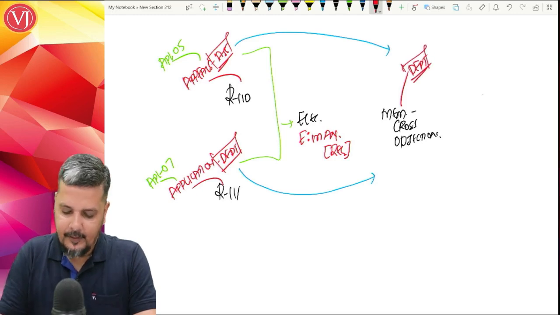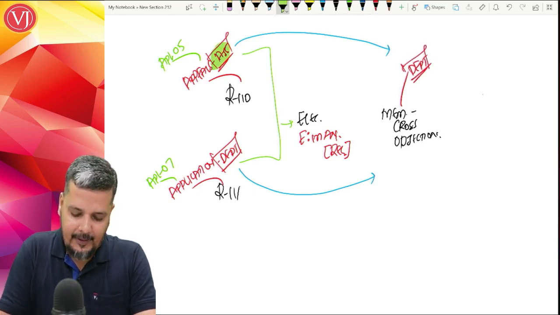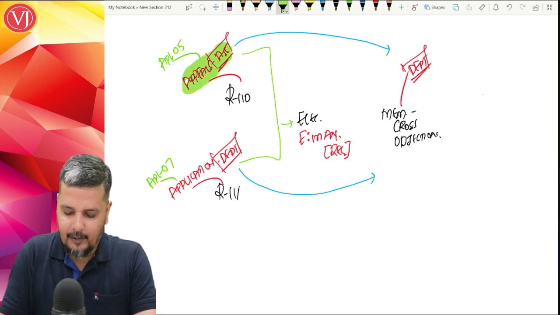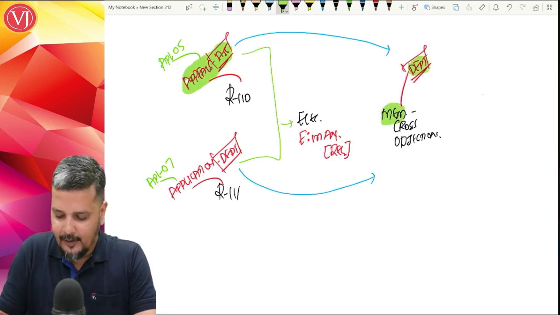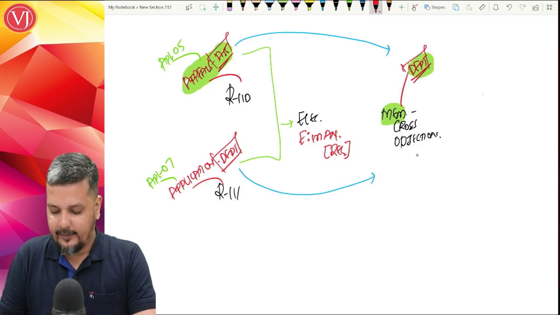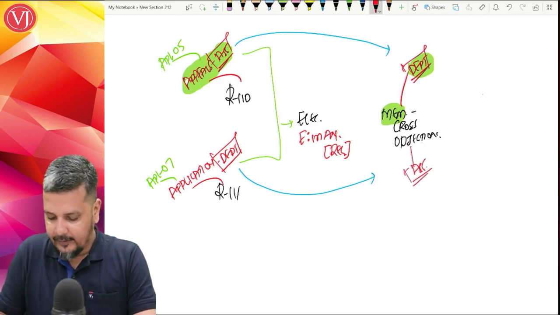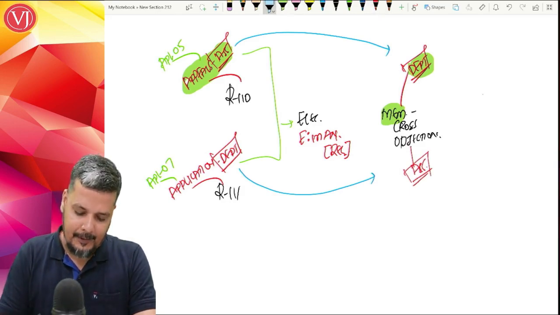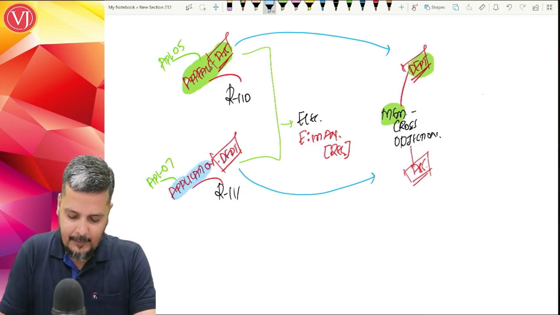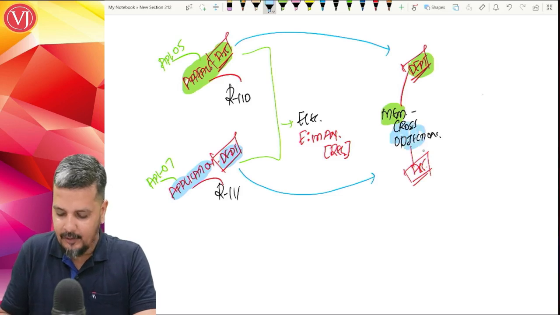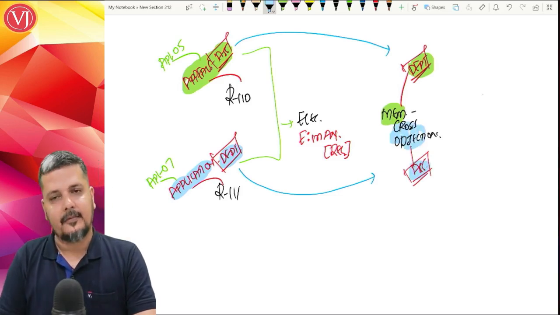Why? As the appeal is filed by the assessee, the memorandum of cross objections will be filed by the department. In the second case, the memorandum of cross objections will be filed by the assessee. Why? As the application is given by the department, the memorandum of cross objections will be given by the assessee.